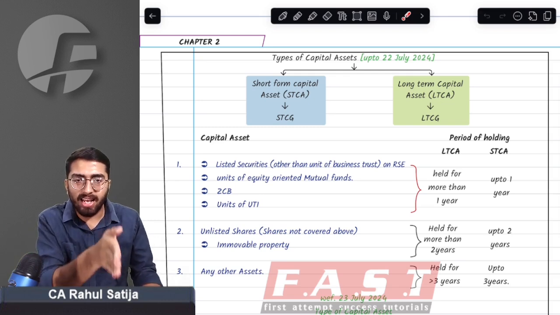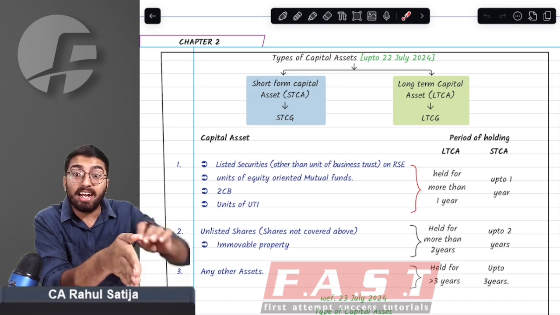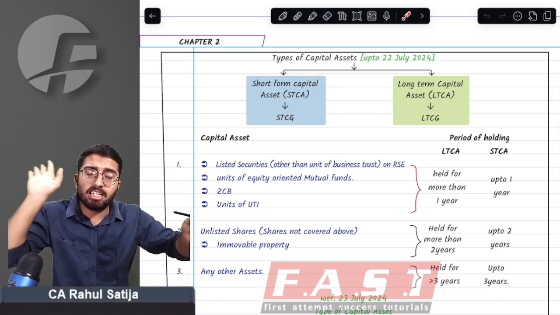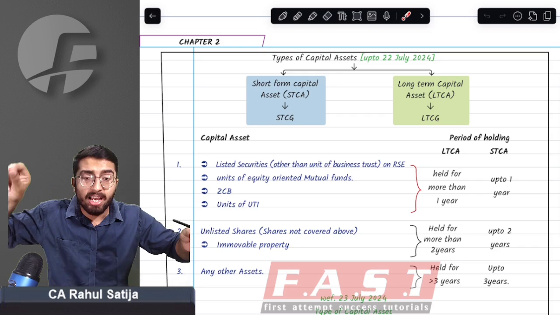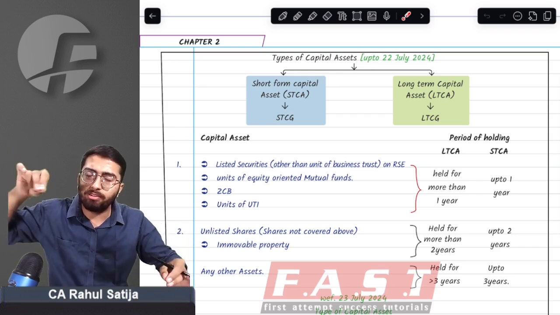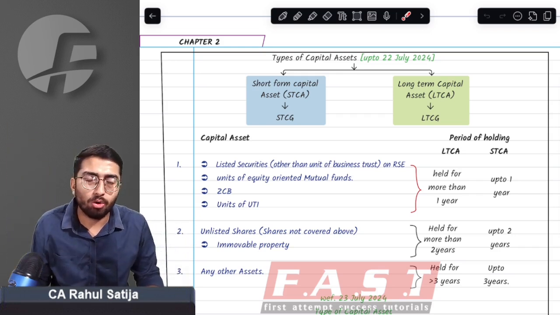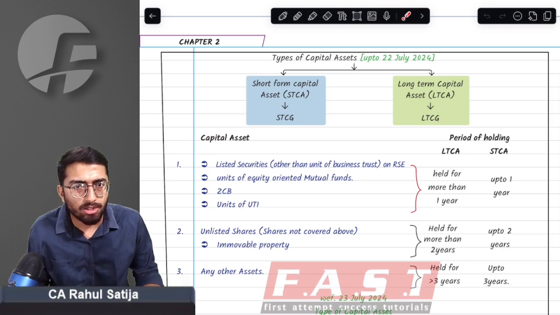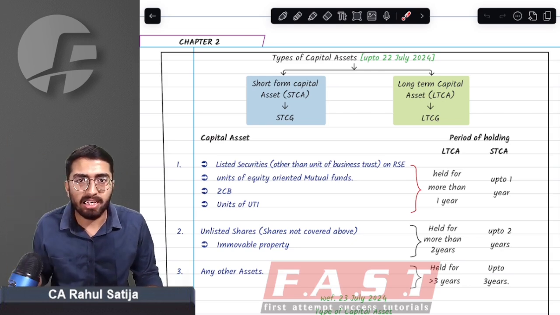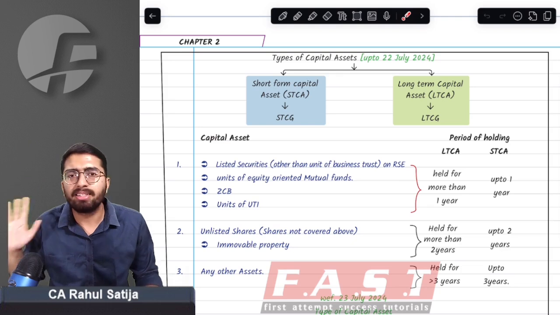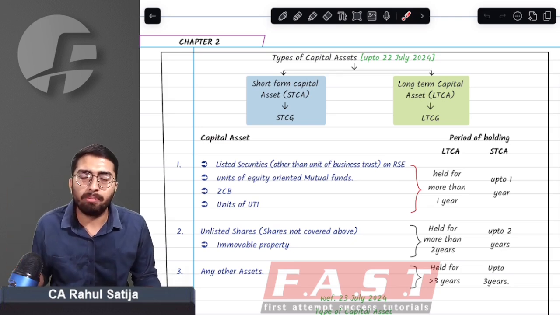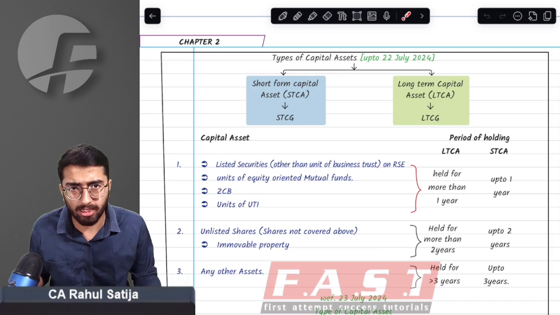For example, if a tax rate has been changed from 23rd July, that will apply prospectively. But if there is any transfer of a capital asset before that budget date, it will be taxed at the earlier, old provisions. So this point must be kept in mind while understanding the amendments in the capital gain chapter. First of all, the major amendment is in the definition of period of holding.